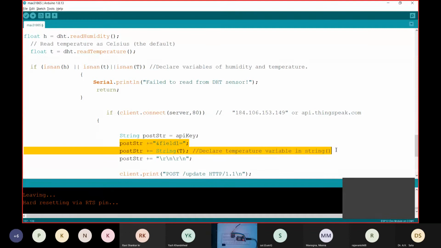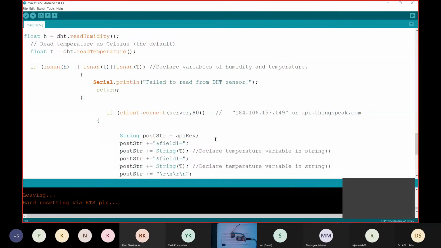Then we'll have to start from the first. I will have to check whether the first section is humidity or temperature. The first one is humidity.